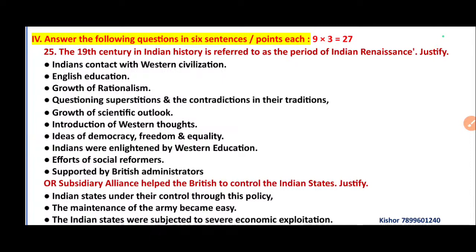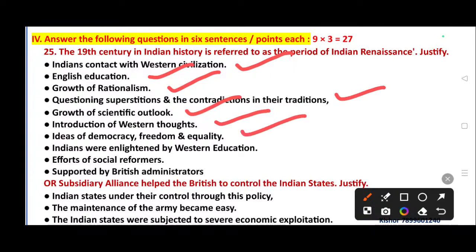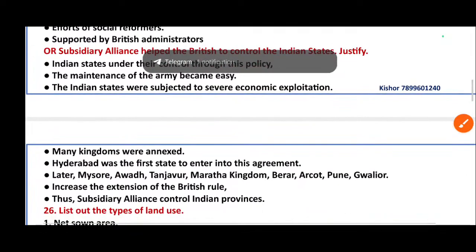25th question. The 19th century in Indian history is referred to as the period of Indian Renaissance. Justify. Indian contact with Western civilization, English education, growth of rationalism, questioning superstitions and the contradictions in their traditions, growth of scientific outlook, introduction of Western thoughts, ideas of democracy, freedom and equality. Indians were enlightened by Western education, efforts of social reforms supported by British administrators.